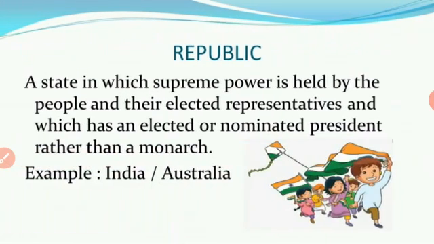Next one, republic. Republic means a state in which supreme power is held by the people and their elected representatives, and which has an elected or nominated president rather than a monarchy. So monarchy means the king or queen. Republic is the same, but the supreme power is held by the people or the elected representatives. For example, the prime minister. The prime minister was elected by the country's people through election. Okay, and all power is held by the prime minister and president, with limited constitutional power.